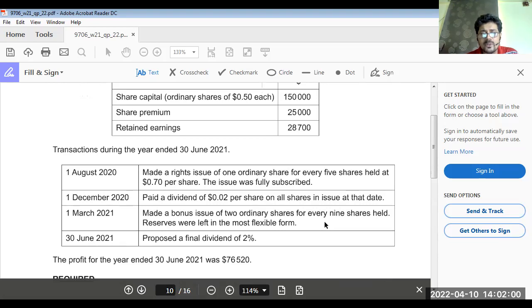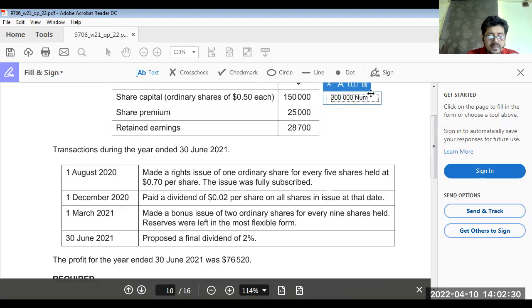So first we should know the number of shares. Total ordinary capital 150,000 divided by par value of shares 0.5, that means there were 300,000 shares.